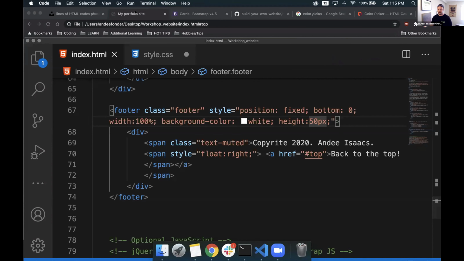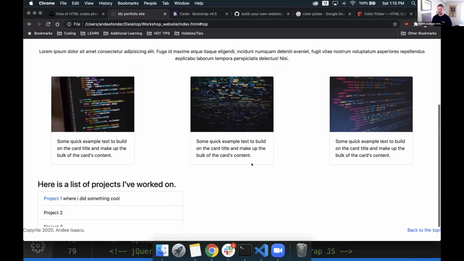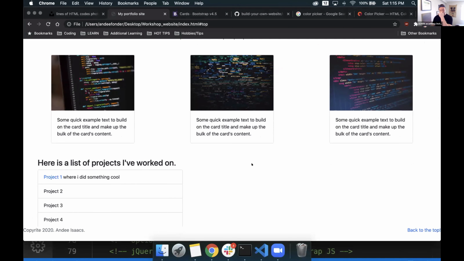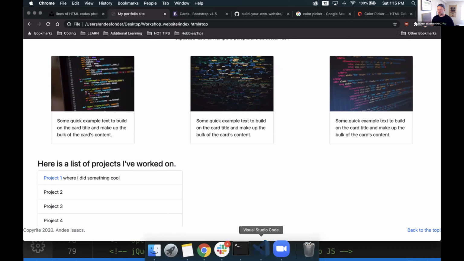Cool. We'll go back. We'll adjust that just a little bit. And that's a little bit better. That makes a little bit more sense. My text is kind of weird. It's kind of floating all the way at the top of this element. I might want it to be a little bit more centered. Let's see what we could do here for this.